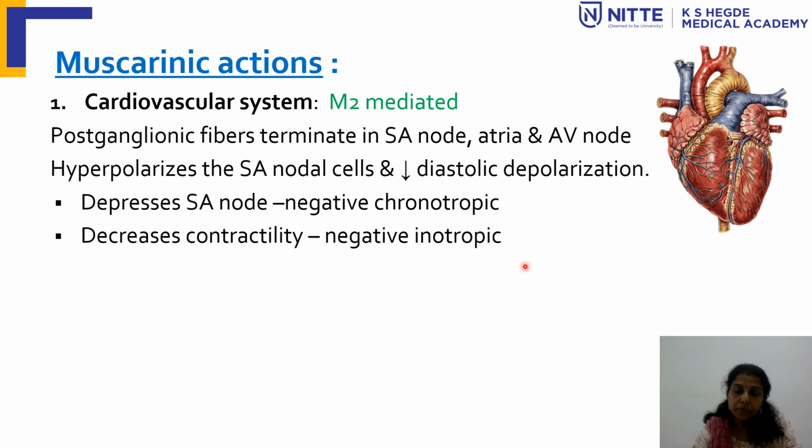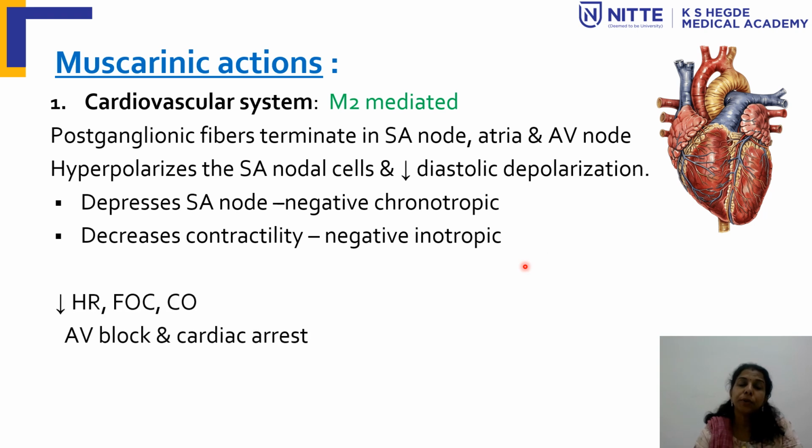It decreases the impulse generation, which can lead to a decrease in heart rate, bradycardia, a decrease in the force of contraction and cardiac output, and it increases the PR interval. As a result, it can lead to partial to complete heart block and even cardiac arrest. These are the actions of acetylcholine and the cholinomimetics mediated through the M2 muscarinic receptors present in the heart.